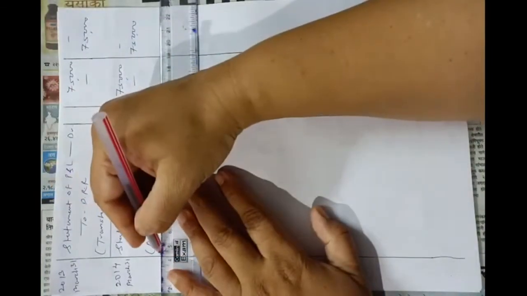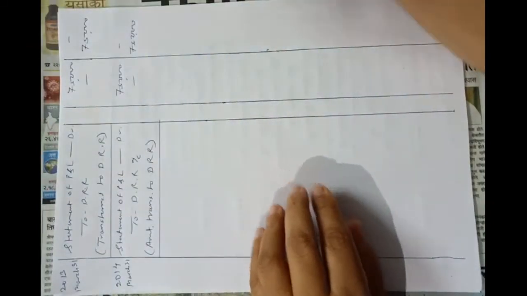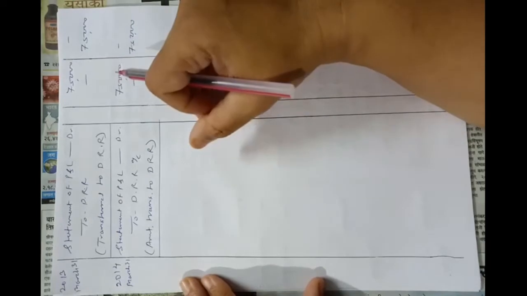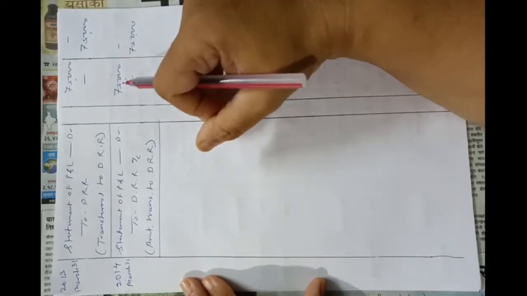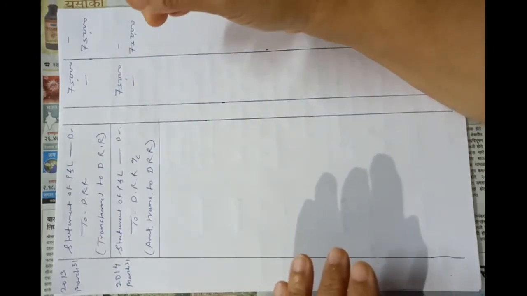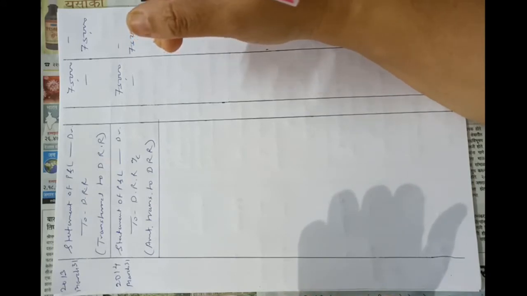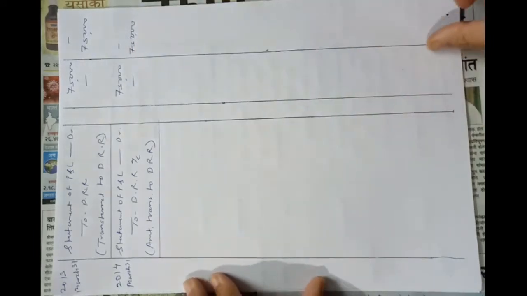See, in this problem the first redemption is due on 31st March 2015. So before that, from 2011 they have transferred a fixed amount of 75,000 four times, that is total amount 3 lakhs is transferred to DRR in 4 equal annual installments, that is 75,000 each.